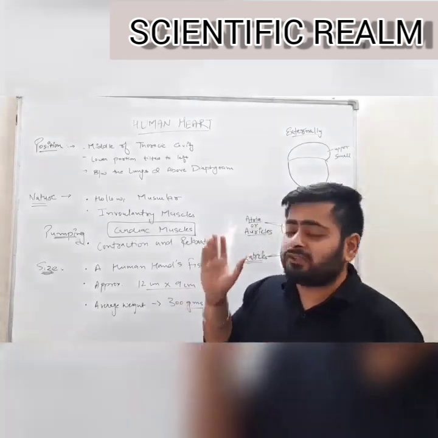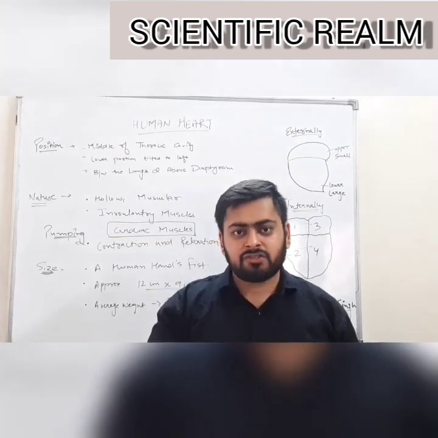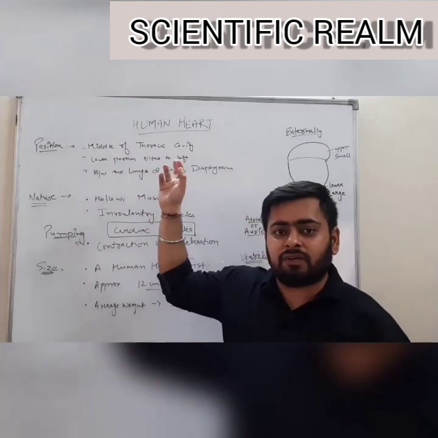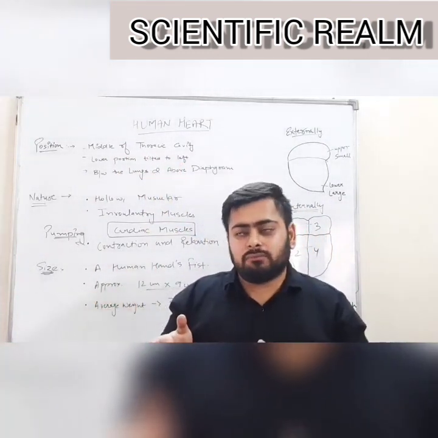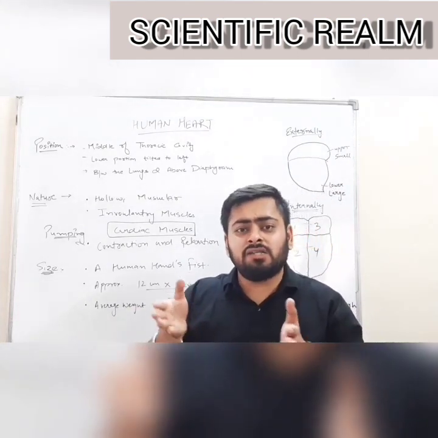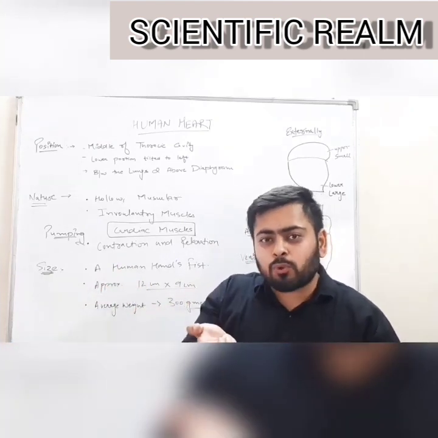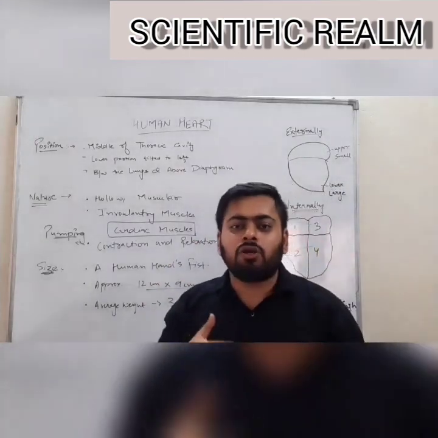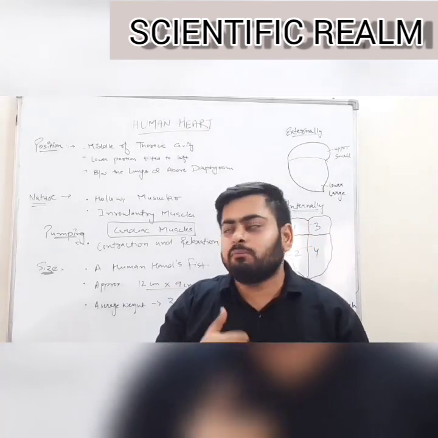The human heart, as we all know, is a central organ in our body which is located just here. The position of the human heart is about the middle of the thoracic cavity, between the lungs and above the diaphragm. It is centrally located, but the human heart is said to be located on the left. It is not located on the left, but the lower portion of the heart is slightly tilted towards the left. It is located in the middle.